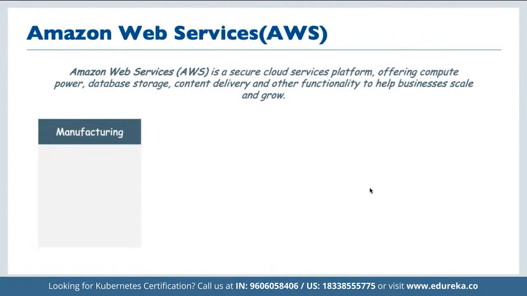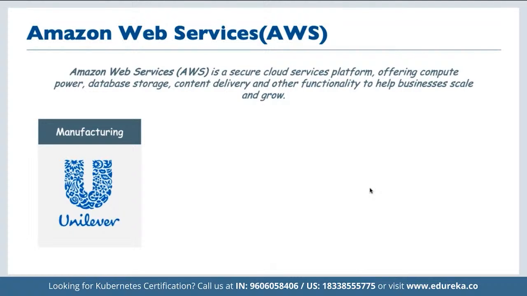AWS is a collection of more than 150 services that we can deploy our applications on. That includes services for computation, storage, networking, IoT, AR, VR.